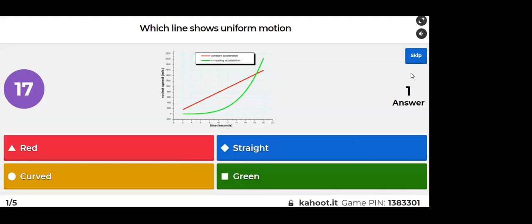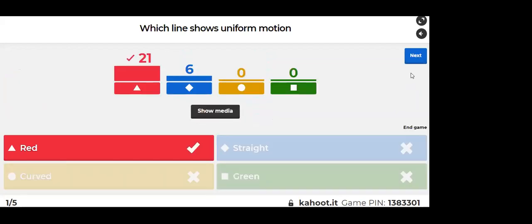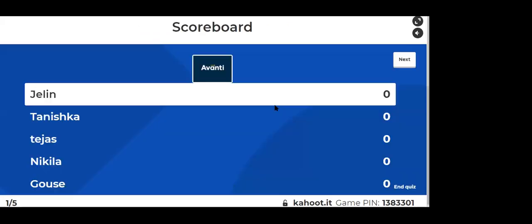Tell me, which line shows uniform motion? Red line, right? Red line. The other two options were wrong. Okay.